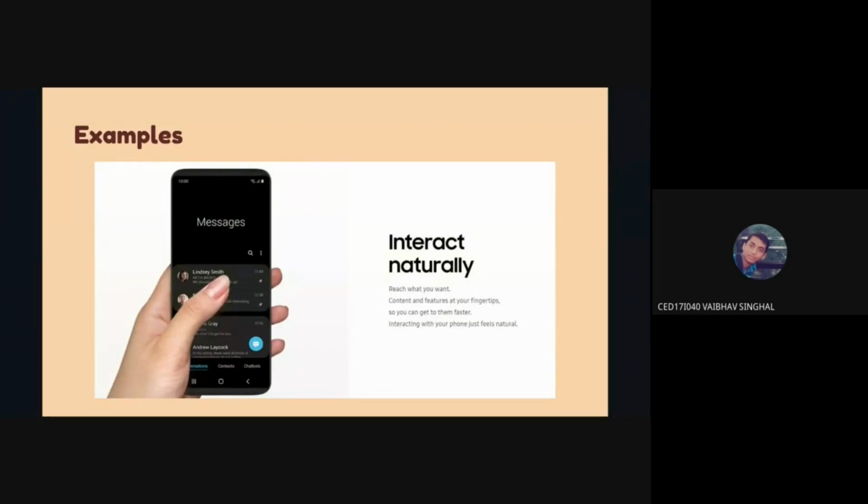And one more thing which you can notice over here is the messages. Easy to access, exactly. The reason it's easy to access is that in a normal situation, when you hold your phone, the placement of your thumb is towards the center of your phone. So accessing the bottom is really easy rather than the top when your phone is vertically longer. And one more thing you can see over here is the messages, instead of starting from the topmost, they start from the bottom part.